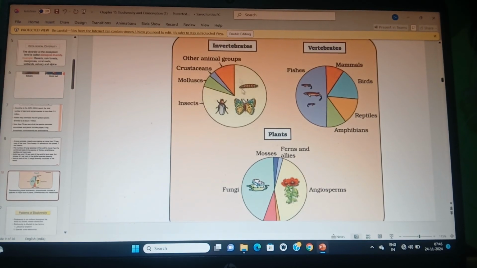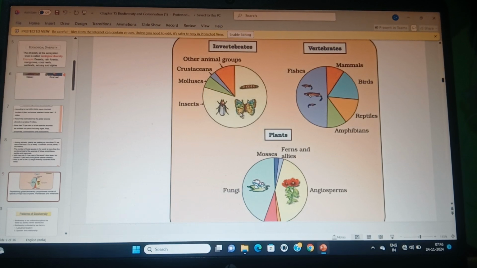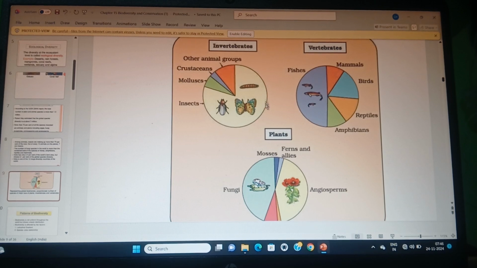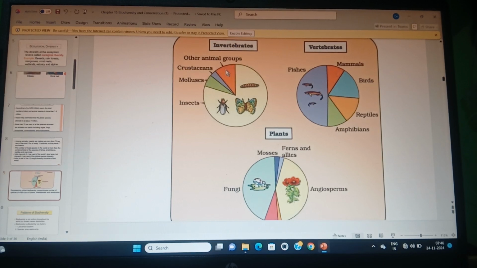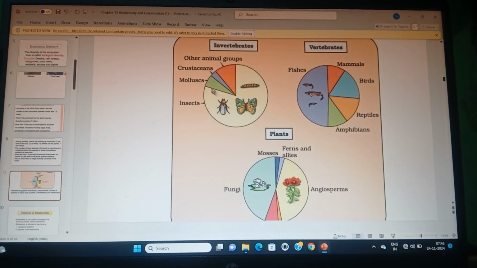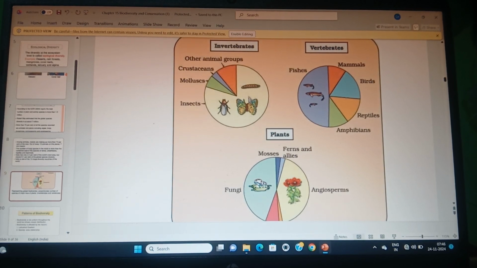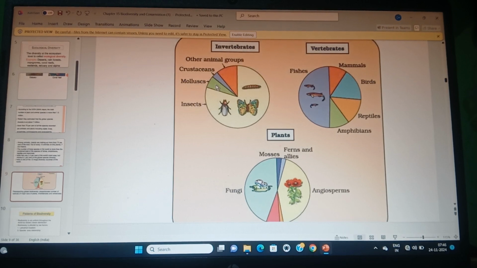Students, look at this graph of the invertebrates. 70% are insects; in this circle, insects occupy 70% of the area, and the other animal groups occupy only this area. Mollusca is the second largest phylum. The first largest phylum is Arthropoda, the second largest is Mollusca, and the third largest phylum is, can you give the answer? Please pause the video. The third largest phylum is the protozoans.